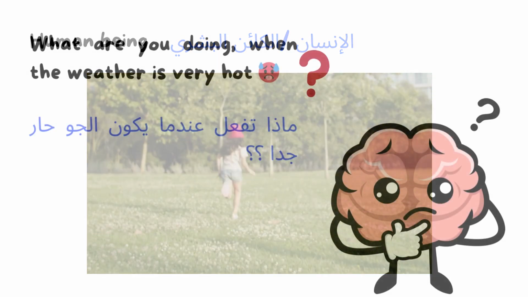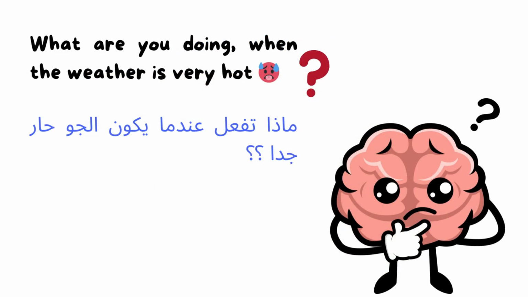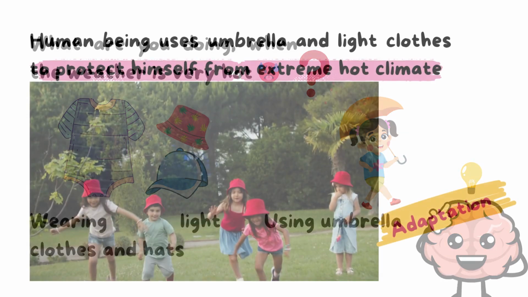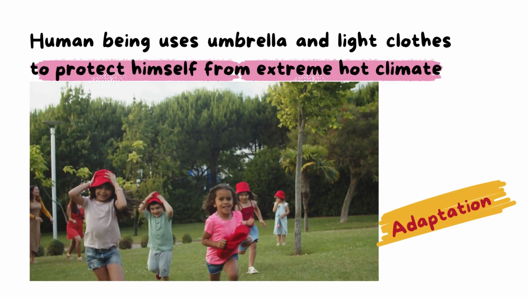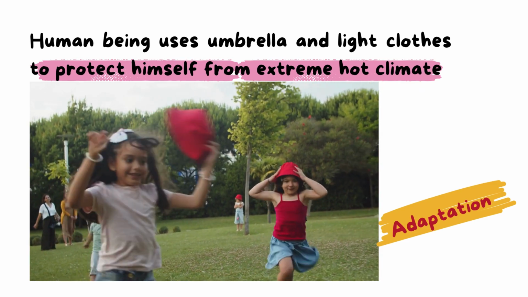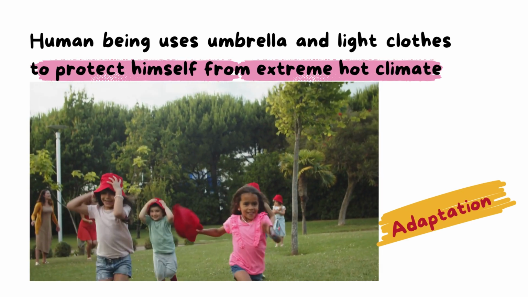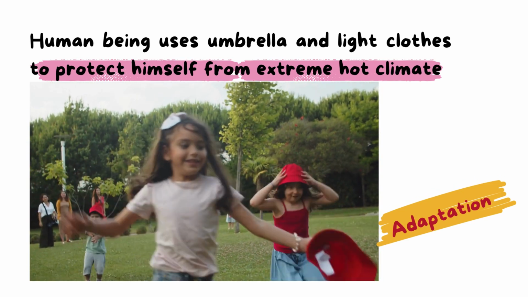What are you doing when the weather is very hot? Yes, I hear you. You may wear light clothes and hats, or use an umbrella to protect yourself from the extreme hot climate. So human beings use umbrellas and light clothes to protect themselves from extreme hot climate, and this is an adaptation.